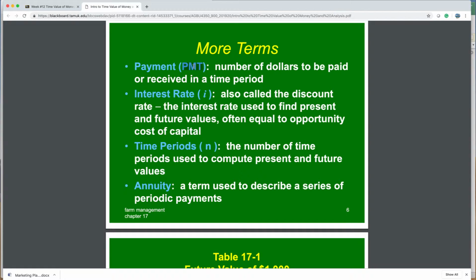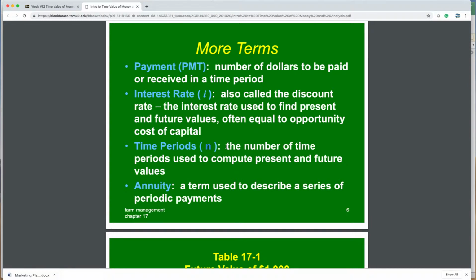So there's also always this concept of rate, meaning that the money will grow over time or it will decrease over time. It depends on which one of those you're looking at. But the idea is it will change at some value, and that value is identified as rate. And then finally, the last one to make sure you understand is this concept of time. Time is represented usually with an N.